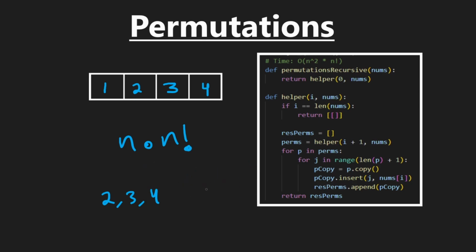So to build each array normally would take O of n if each insert was an O of 1 time operation. But if each insert is an n time operation and we're doing it for n values, then to build each array is actually n squared. So to build each array in the output is n squared. How many of those arrays do we have? N factorial. So this is the big O time complexity here.